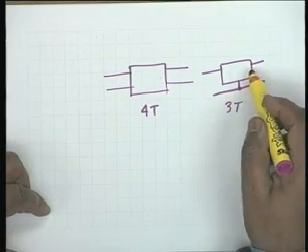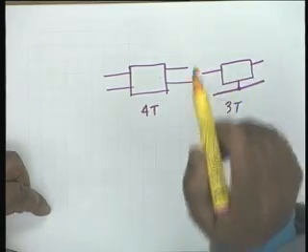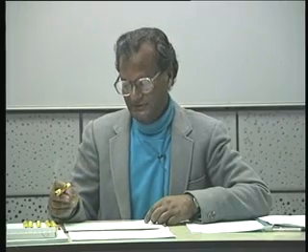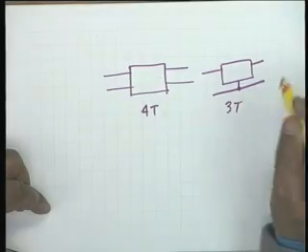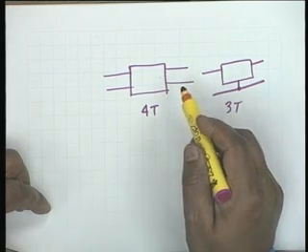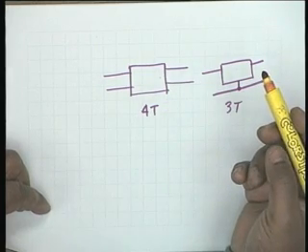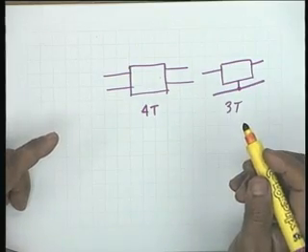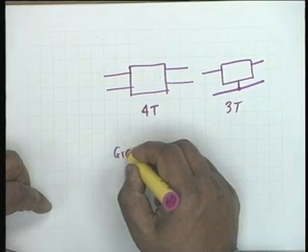That is, the 2 ports have one common terminal. This is called a 3-terminal network. Now, this common terminal or any of these terminals can be connected to ground or may not be connected to ground. A 2-port network in which any terminal is connected to ground is called a grounded network.